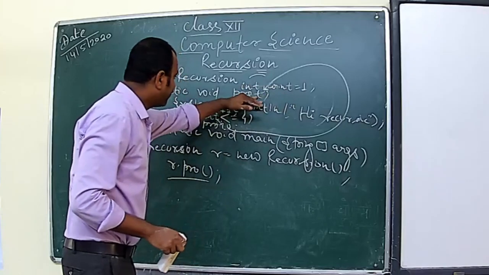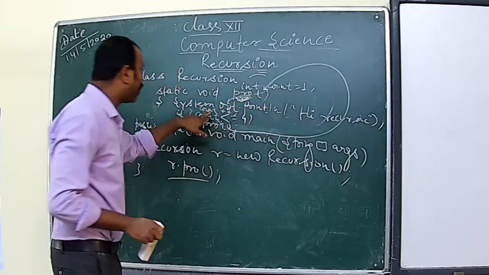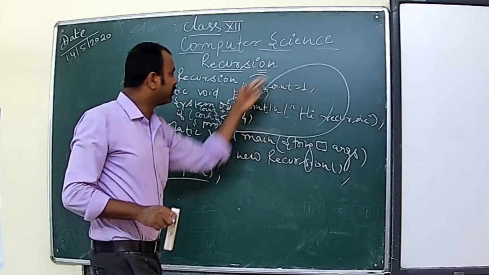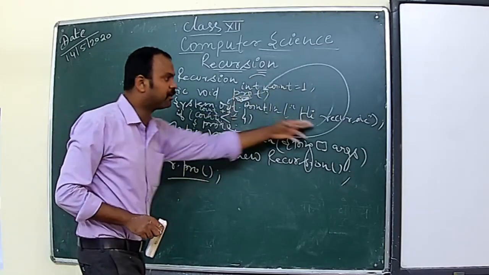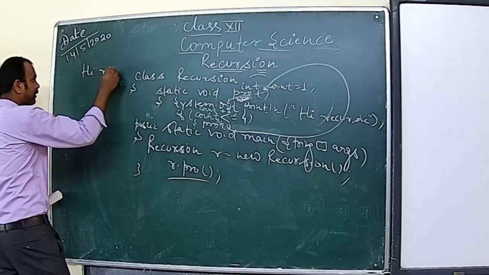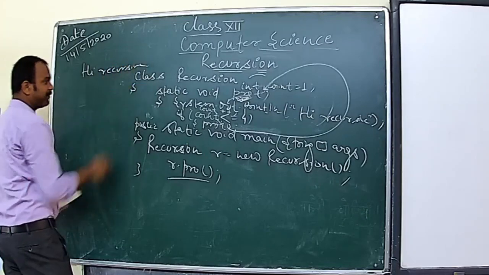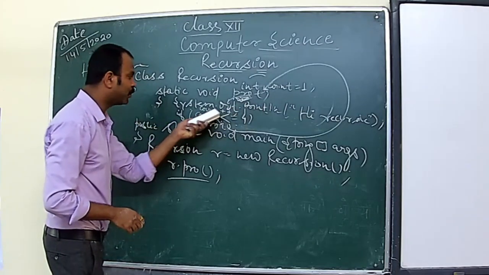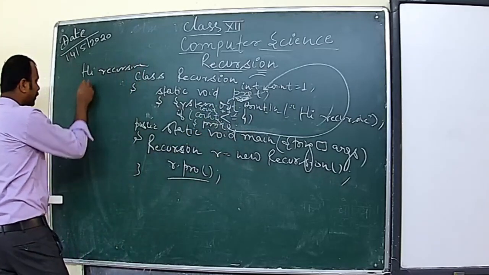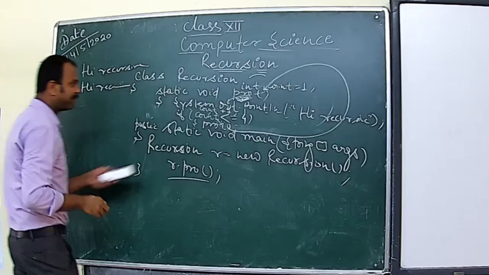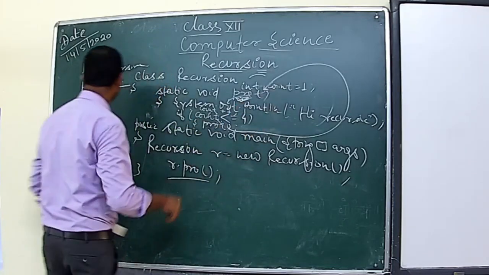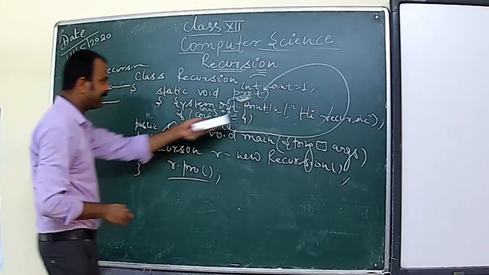Then it will come down here, it will print, and then this count will be incremented by 1, it will become 2, the condition is true, and again it will call this method. After calling this method, it will print again. So here it will print hi recursive the first time, the second time it will become 2, the condition is true, again it will call. So the second time also hi recursive, and then 3, the condition is true, it will come and print again. So hi recursive, and then it will become 4.